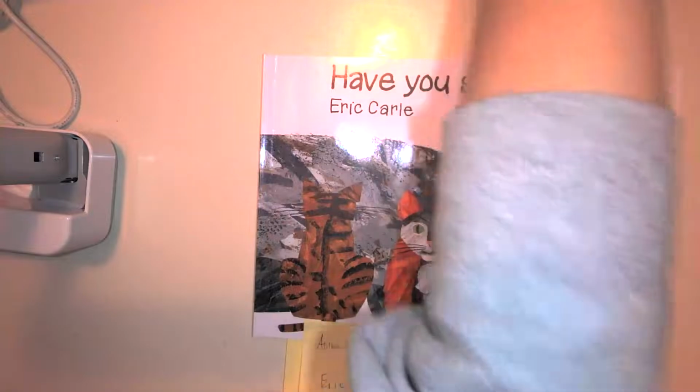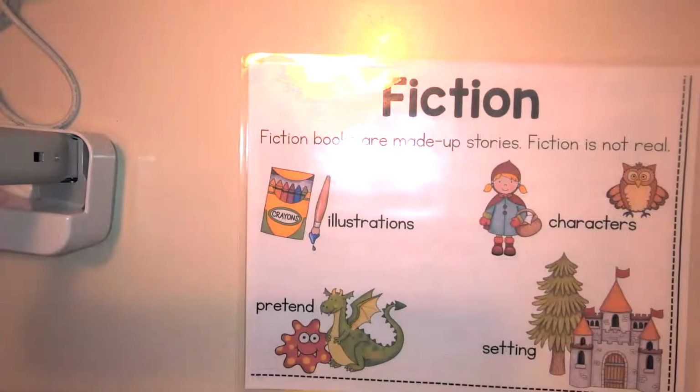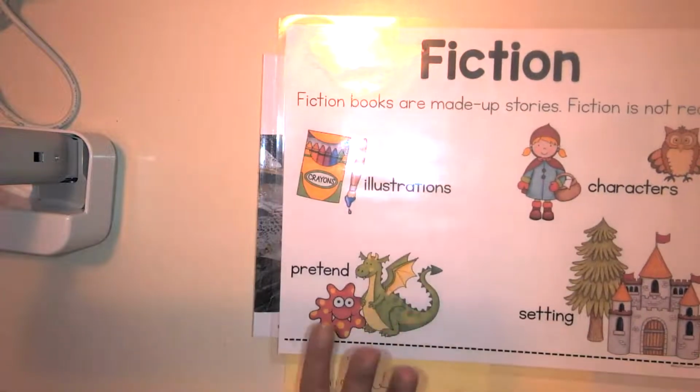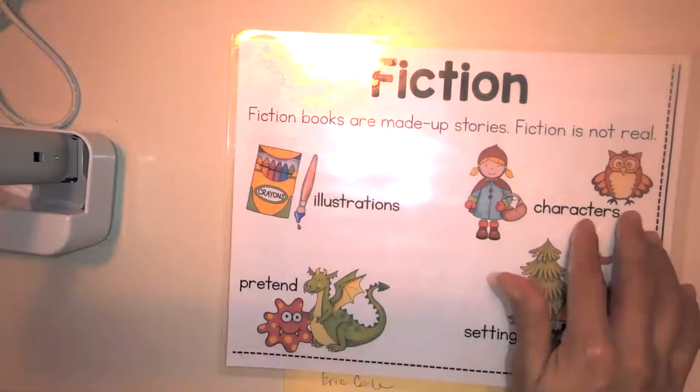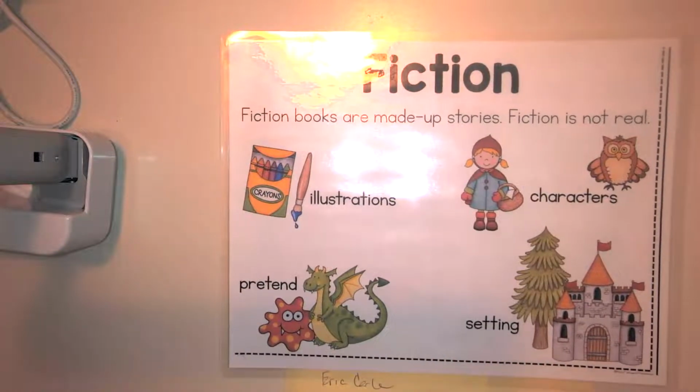And this is just a reminder that we are reading stories that are called fiction stories. And remember, fiction stories are not real. They are made up stories. Again, fiction stories are not real. Say that to yourself. Fiction stories are not real. So we see lots of illustrations or pictures, lots of things that are pretend. We see different types of characters. Maybe we'll see a person, maybe we'll see animals, maybe we'll see objects. And then of course, we're gonna have different settings. Sometimes they can be in magical, made up places. Who knows? But we know our stories this week are going to be fiction stories.